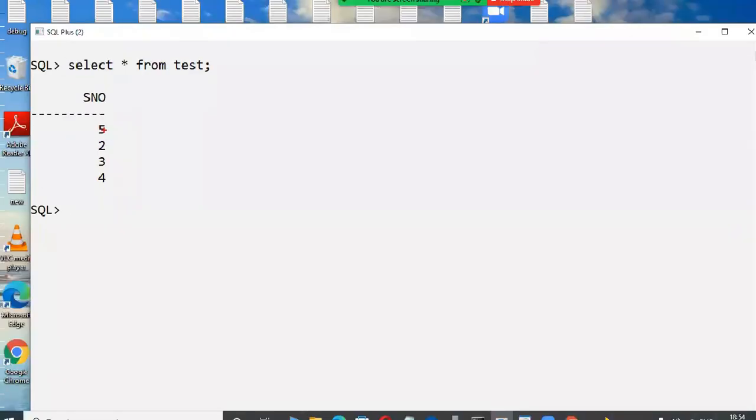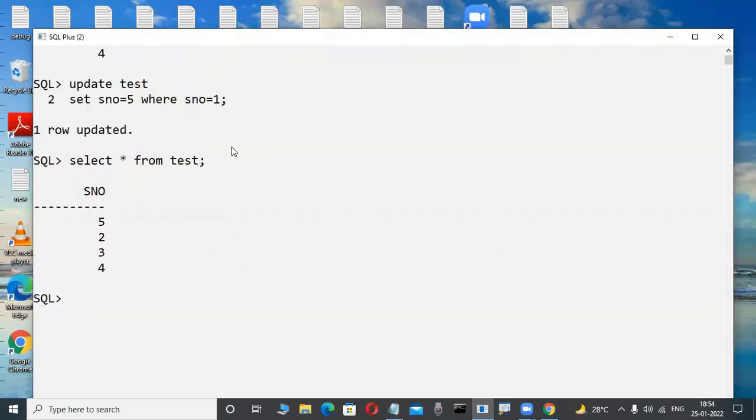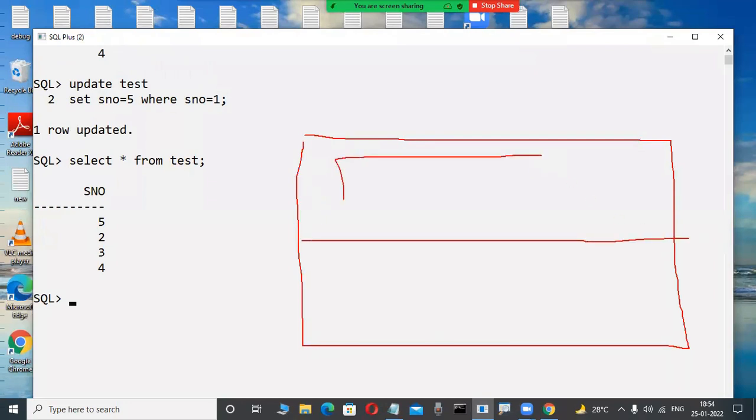Some people are telling memory, correct. Here 5 is there or not? 1 is changed into 5 or not? Yes, observe here. This 1 is there, and that 1 is changed into 5 only. But then the new value for the transaction, where will it be stored? Very good, in the memory area. Okay, fine. In a buffer, the new value for the transaction is stored in memory. And in a buffer some place, the old value for the transaction is stored here.